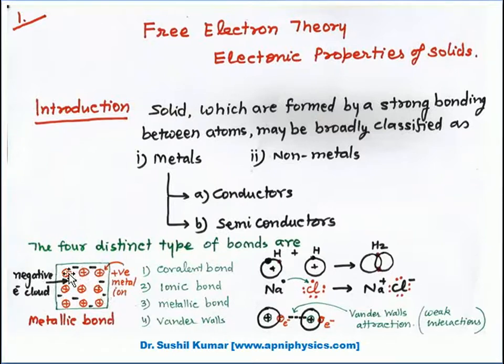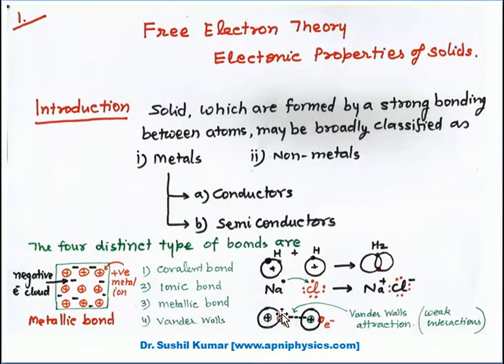Metallic bond, you can see here that in a particular metal, these positive signs indicate the ions of the metal, and negative signs indicate the electron cloud in that metal. And there is an electrostatic attraction between these positive ions of the metal and the electron cloud. Because of that, this system is in equilibrium. And number 4, that is related to the van der Waals. So van der Waals is shown by this case.